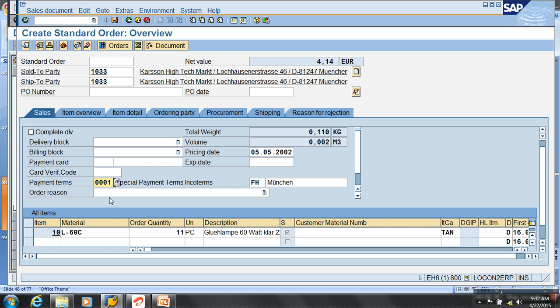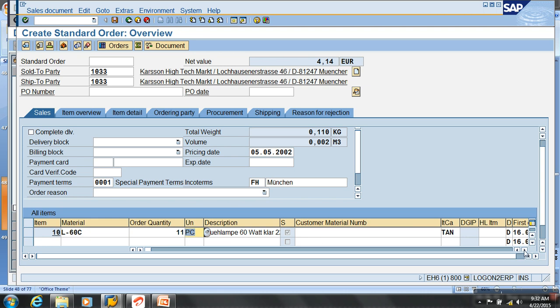There will be some like that. He enters all these payment details like this. Then in one order can we place multiple items? Here there is only one item, this is item number 10. What is the material? Material, and what is the quantity of the order? 11 pieces.